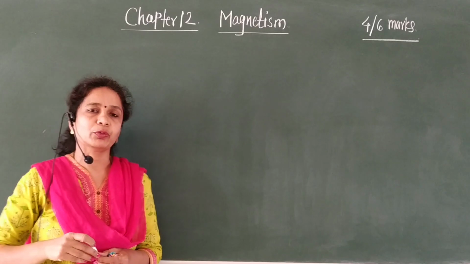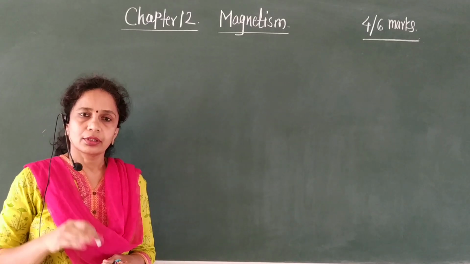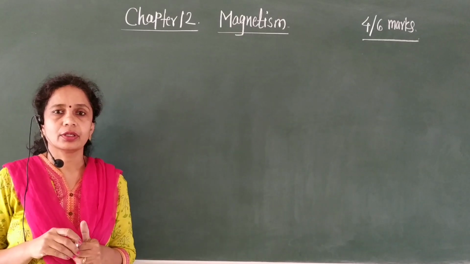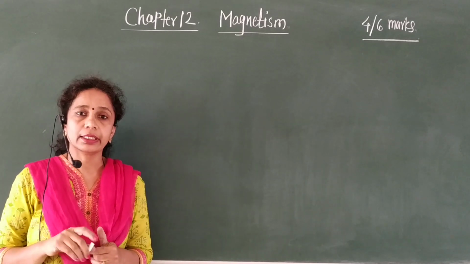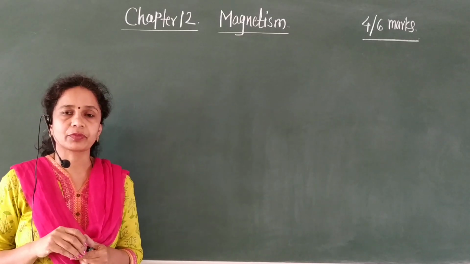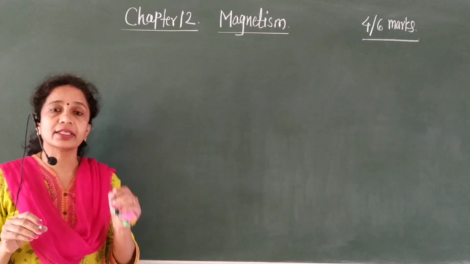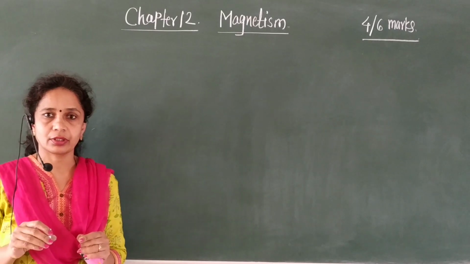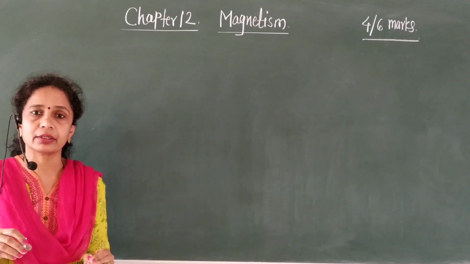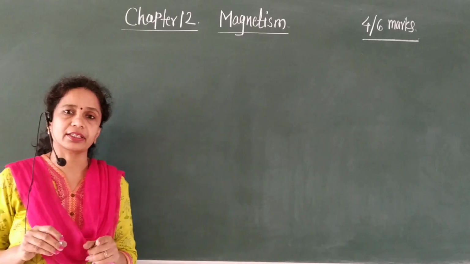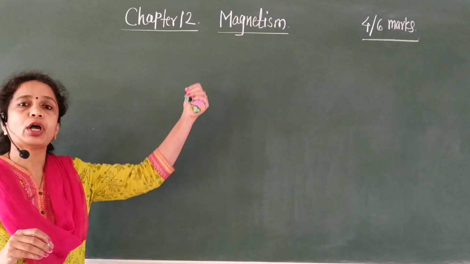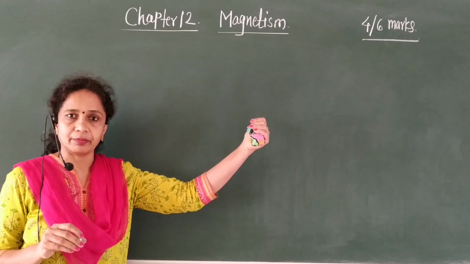Good morning, everyone. The main focus in this chapter will be on the elementary aspects of magnetism and terrestrial magnetism. Scientist William Gilbert was the first scientist to discover the phenomena of magnetism.